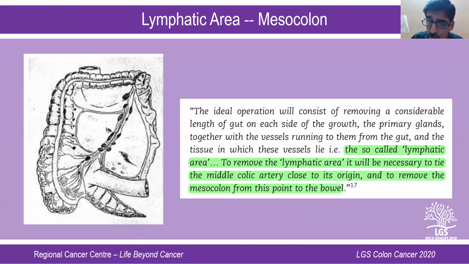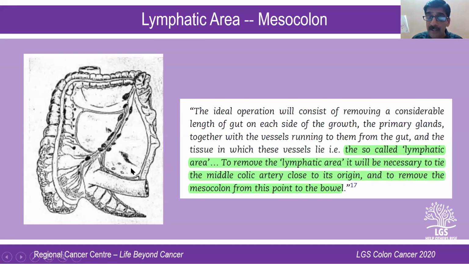You may think that this is a new terminology or new concept. If you look at this picture, you can understand that it is from an old textbook. In that textbook, it is very clearly mentioned that there is something known as the lymphatic area. To remove the lymphatic area, it will be necessary to tie the middle colic artery close to the origin. That's what high ligation is. And remove the mesocolon from this point to the bubble. So they say you have to ligate the vessel high up and remove the entire mesocolon also.